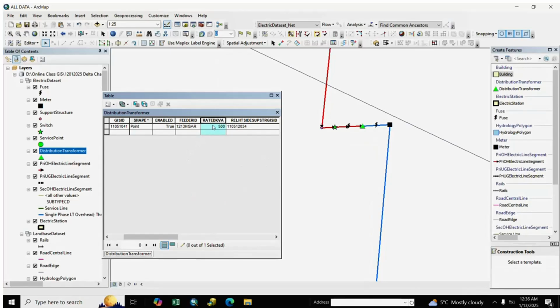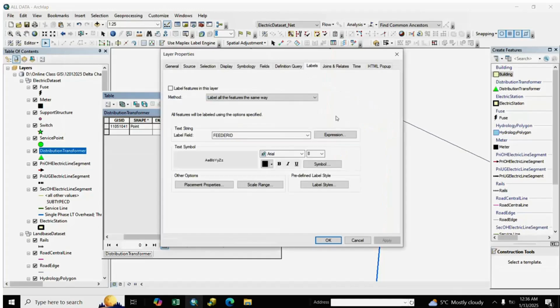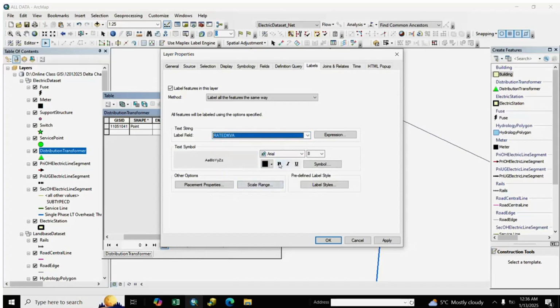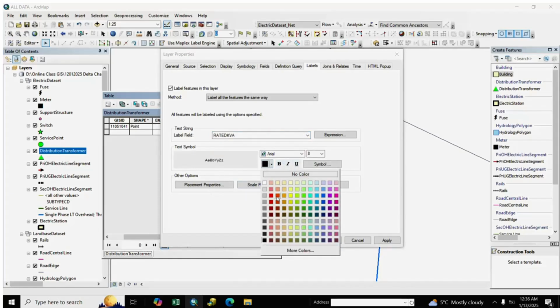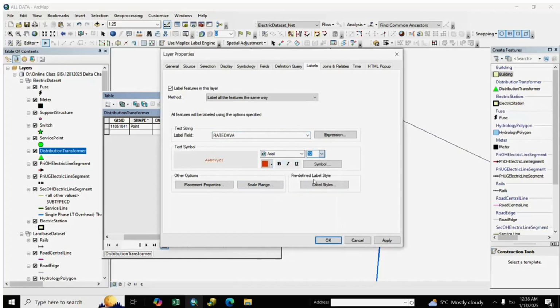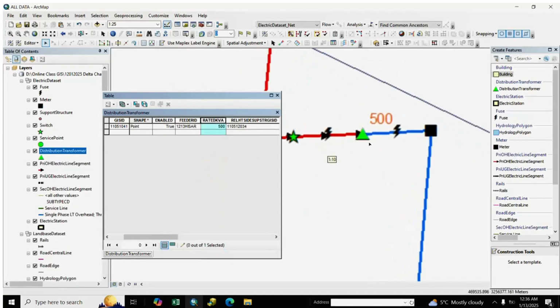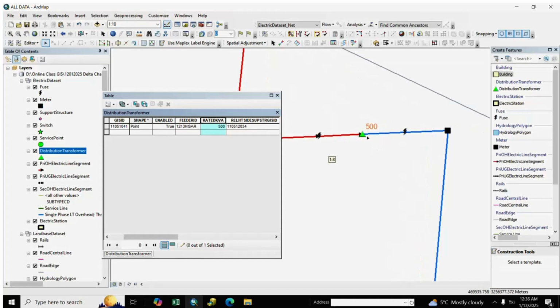Here it is populated 500 kVA. You can also open the label, rated kVA, you see here it's updated to 500 kVA.